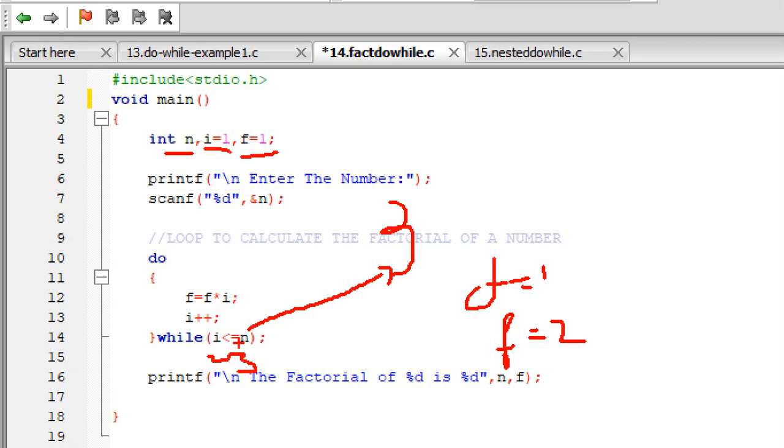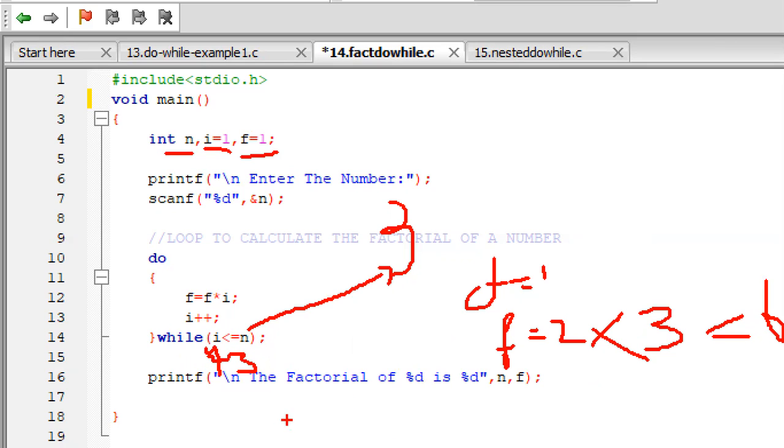3 less than or equal to 3, the condition is true. It will go and execute f equal to f star i. So f already has a value 2. Here we are multiplying by i, 2 into 3, which is equal to 6. Now i plus plus. So i becomes now 4. Okay, 4 less than or equal to 3, which is false.